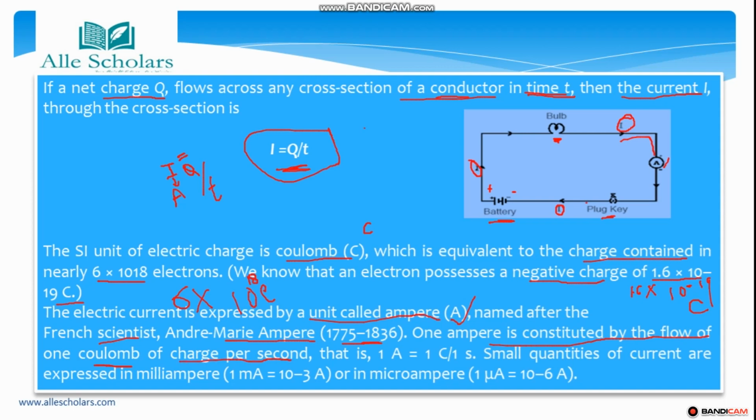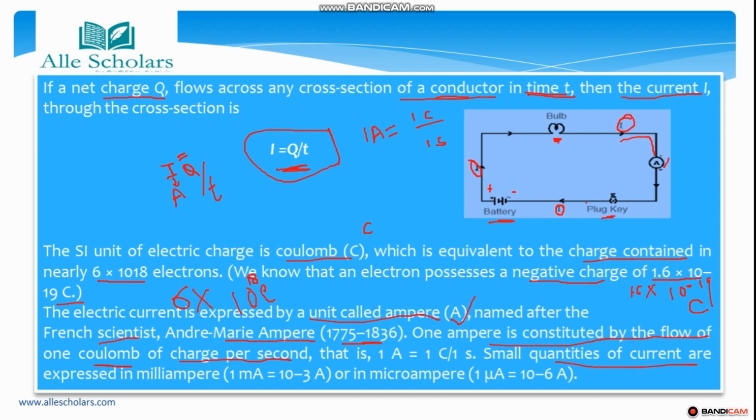So 1 ampere is equal to 1 Coulomb by 1 second.